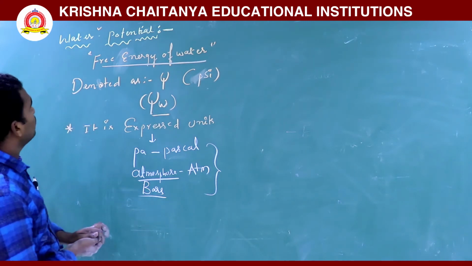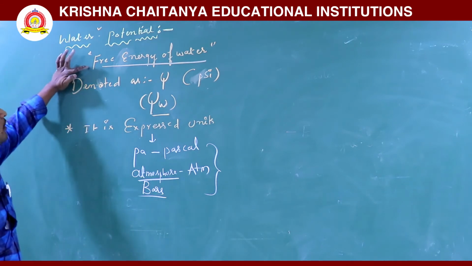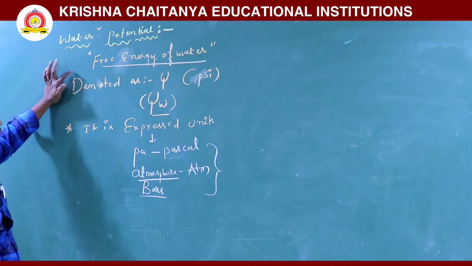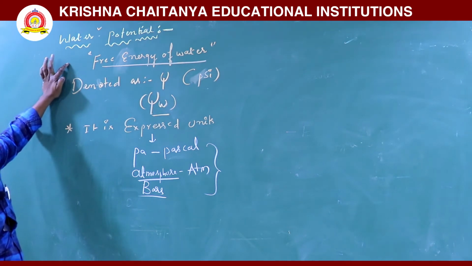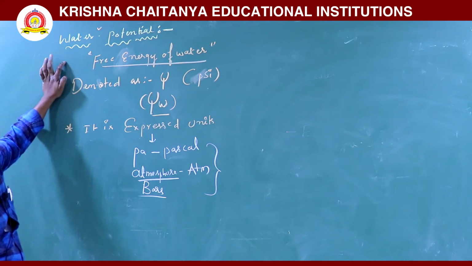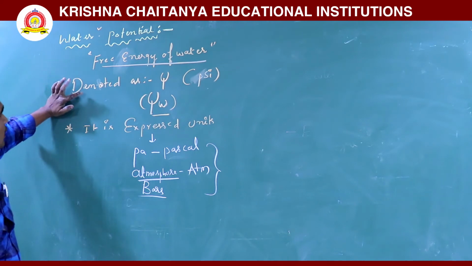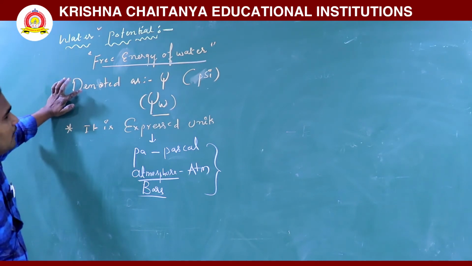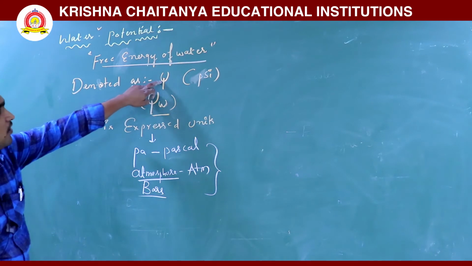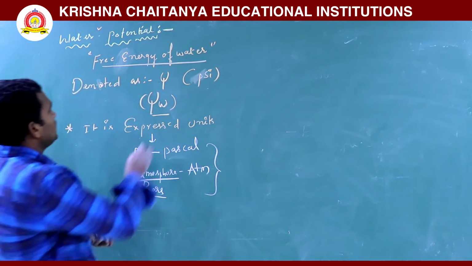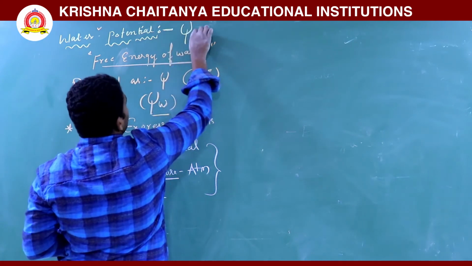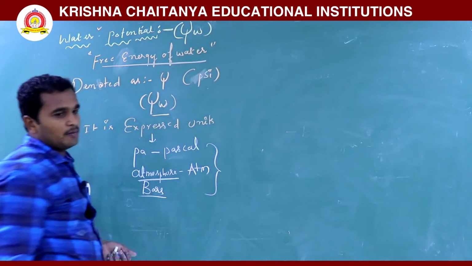Water potential is nothing but the free energy of water. According to thermodynamics, the free energy of water is called water potential. It is denoted as psi W. This symbol is called psi.